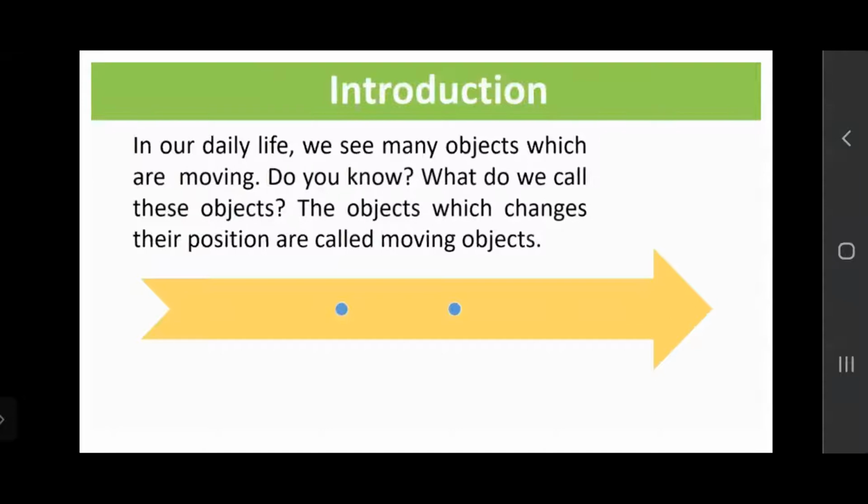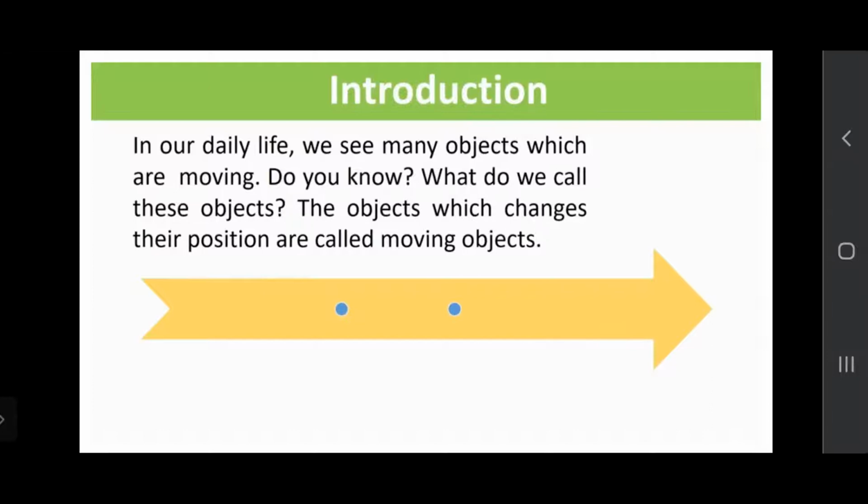Now in our daily life, we can see many objects which are moving, right? Can you give me some examples of objects which are in motion? Teacher, in the solar system, the planets are moving. Very good, excellent, beta. In the solar system, we know that all the planets revolve around the sun. So if the planets are revolving, that is also one type of motion. Very good.